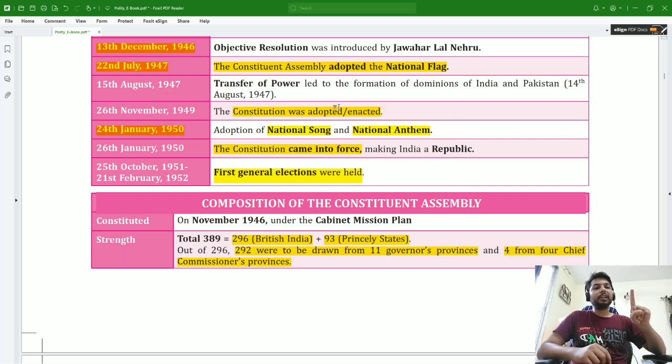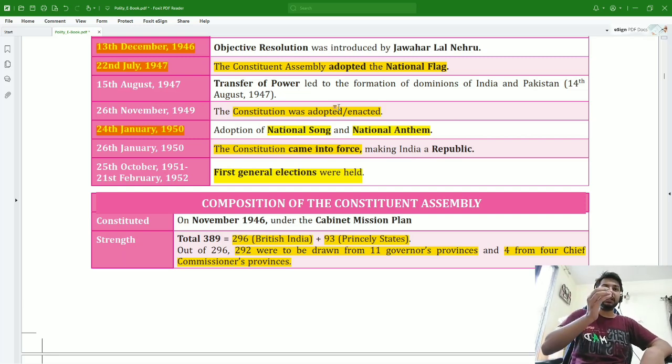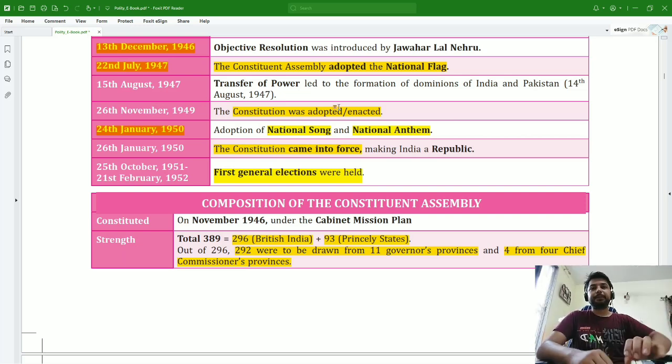One, the national song was adopted, and also the national anthem was adopted. That is just 2 days before the constitution came into force. Then first general elections were held from 25th October 1951 till 21st Feb 1952.